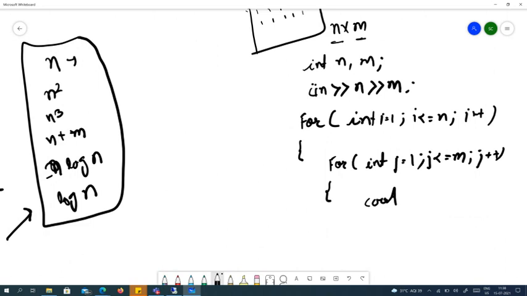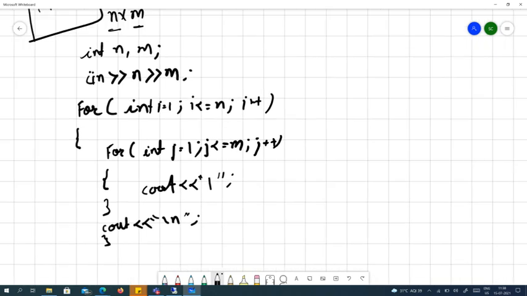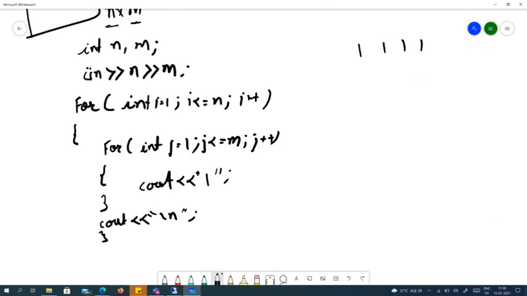Then we print 1, we always want to print 1, that's all, followed by a newline. This is our program. It will print a matrix of 1s, and that is an n cross m matrix. Okay, we found the solution.